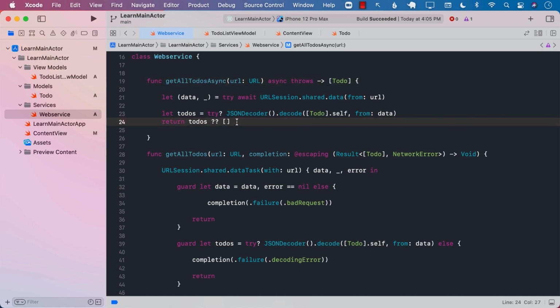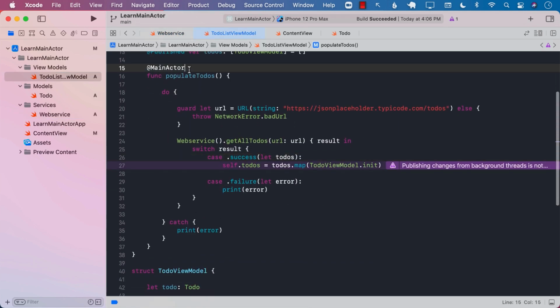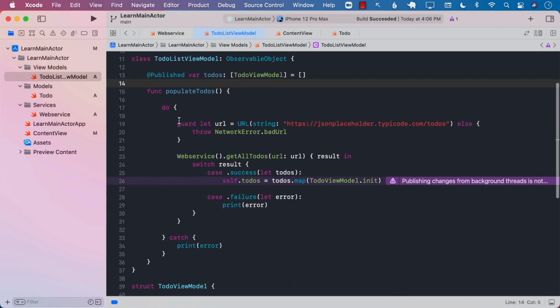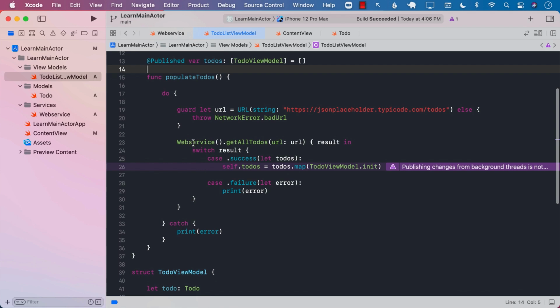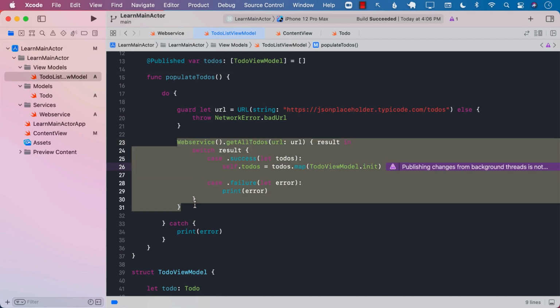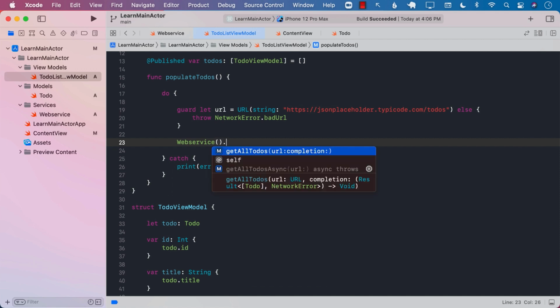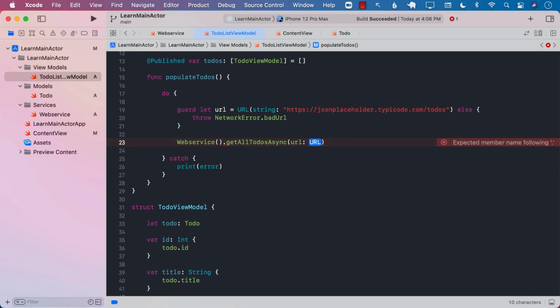So this is our function. All right. Now let's go ahead and call this function. So this is called getAllTodosAsync. So I'm going to go back over here. I'm going to remove the main actor and everything. The URL, I believe, is fine. That is perfectly okay. The web service call is going to be a little bit different. So webService.getAllTodosAsync, passing in the URL, and it is going to return us to-dos.